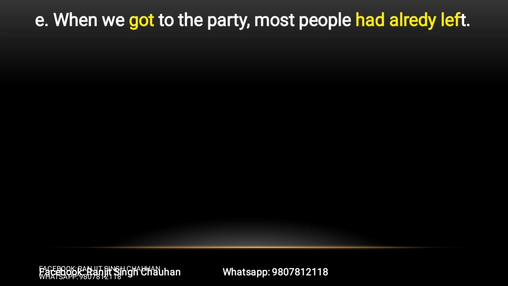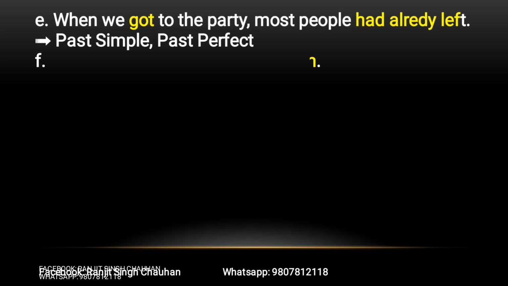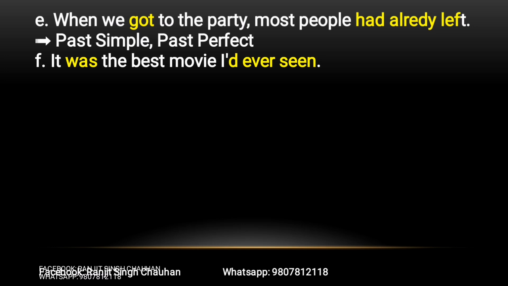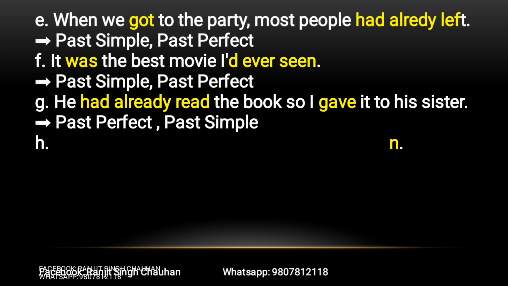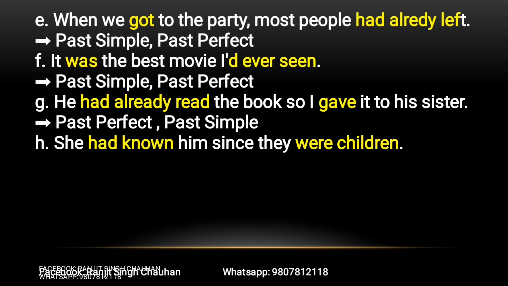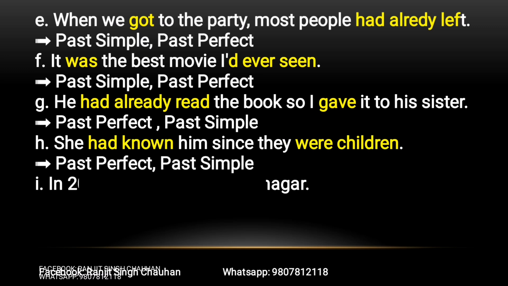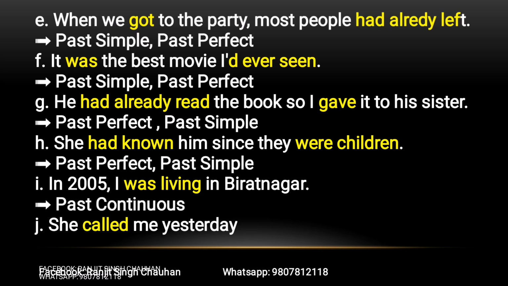Let's move ahead. Got is verb 2, past simple, had already left, this is past perfect. And thereafter was past simple. Had plus seen, that's apostrophe d means had, because there is verb 3 after it, so that's past perfect. Then had already, past perfect, gave, past simple, had known, past perfect, were, past simple. Then was living, past continuous, and called is past simple.